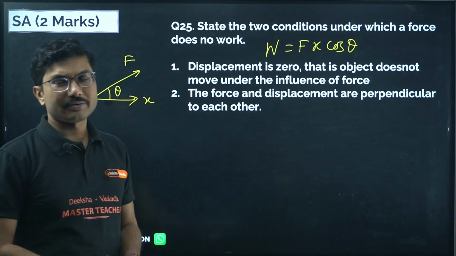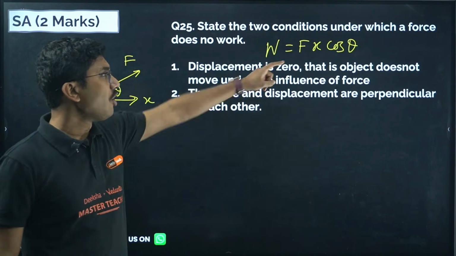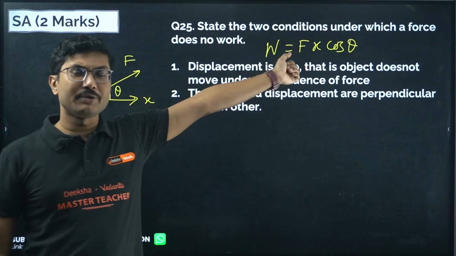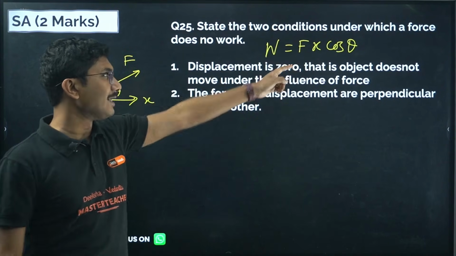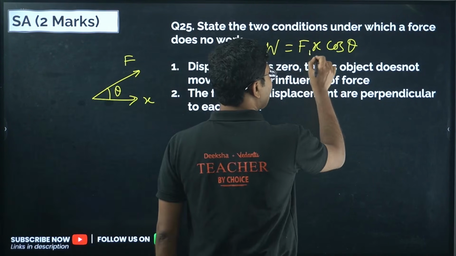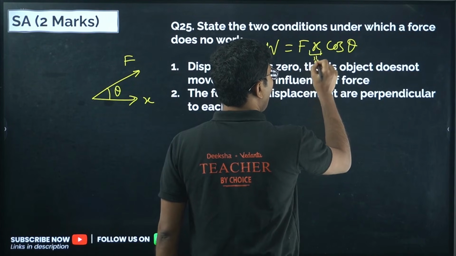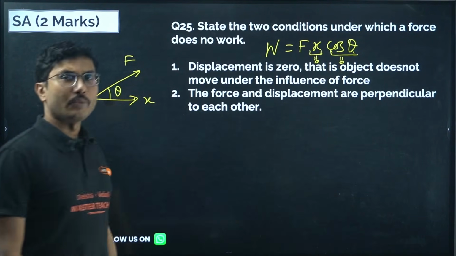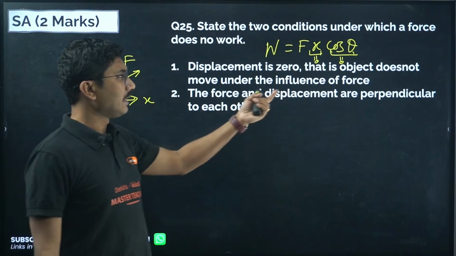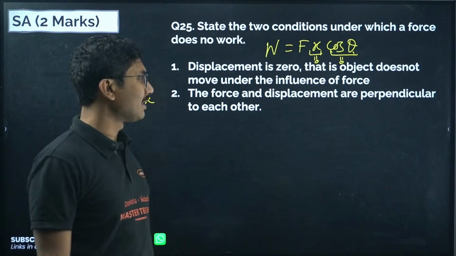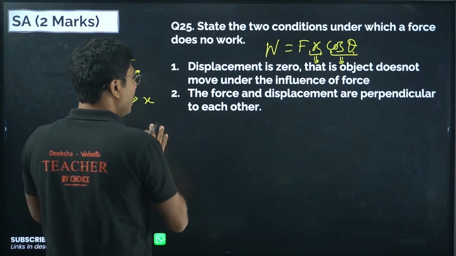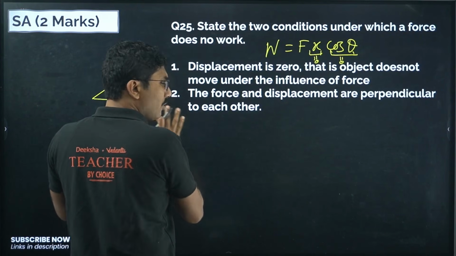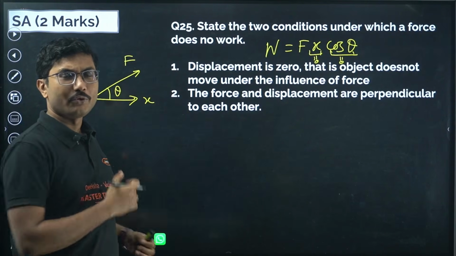Now in which case can work done by a force be 0? Obviously F is not 0, so either x equals 0 or cos theta equals 0. In both cases work done will be 0. When x is 0, the object does not move under the influence of the force. Suppose this is the object, I am applying a lot of force on this, but the board is not moving.